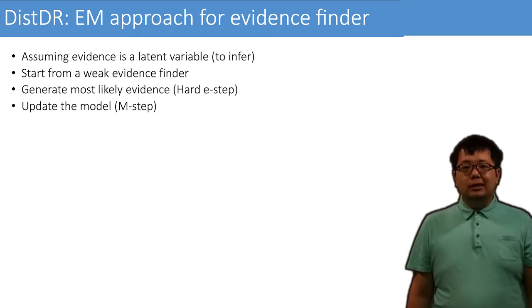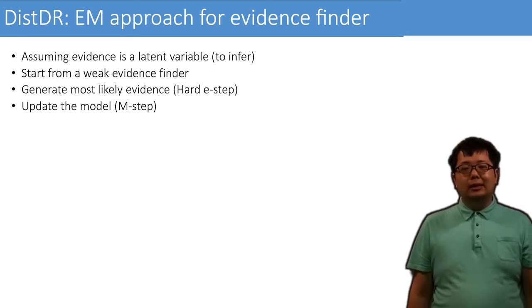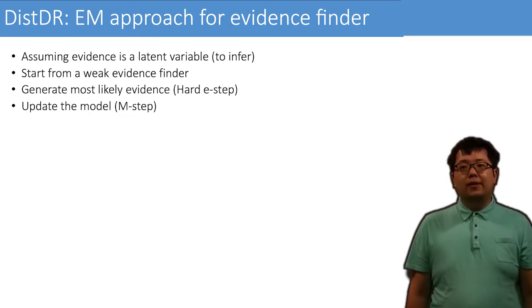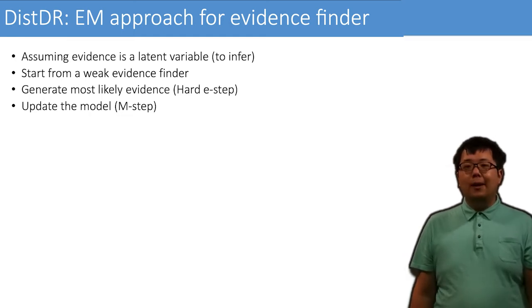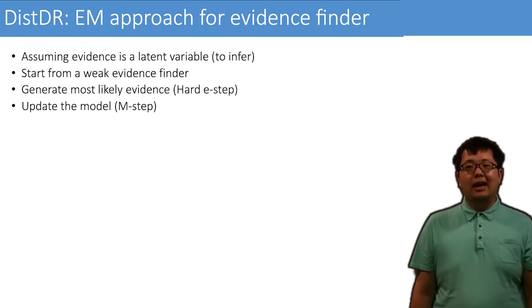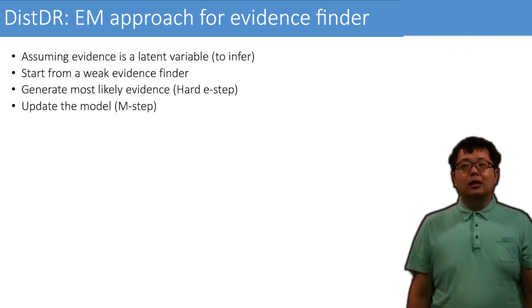But we need to start somewhere. So we start with an evidence finder that is pre-trained on other datasets, not multi-hop QA datasets. Then the process of iterative improvement begins. At each step, we use the current dense retriever to get a bunch of relevant evidence from Wikipedia. There are over 5 million passages, so we can only work with a subset.